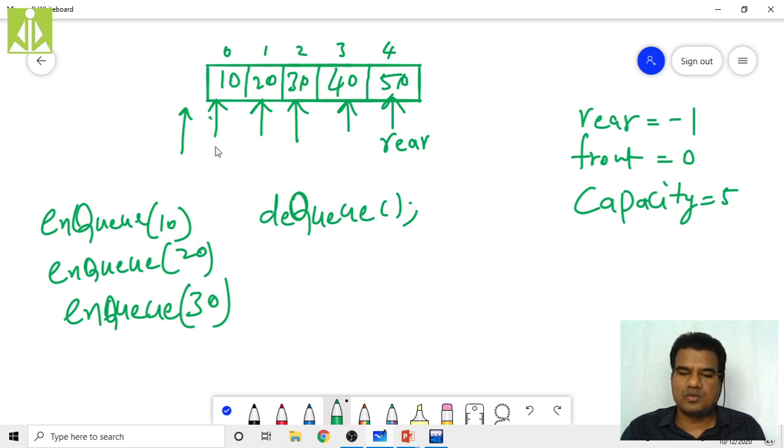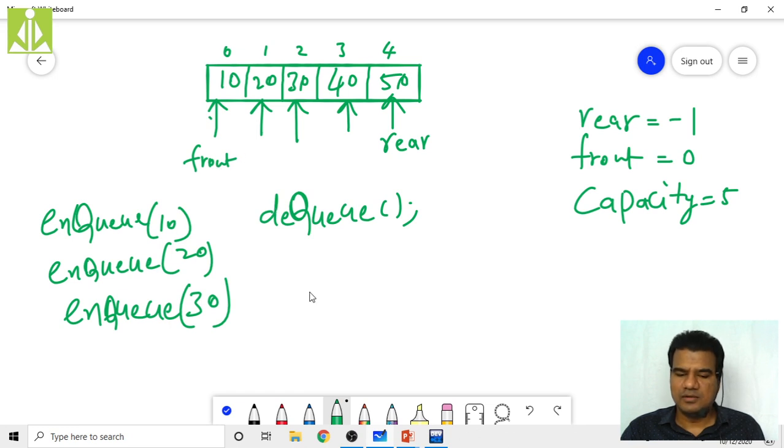Initially my front was 0, so front was here. I will remove this arrow to avoid the confusion. Now I am again taking the marker and writing front. My front is pointing to 0. As part of this DQ operation, I have to increment this front.